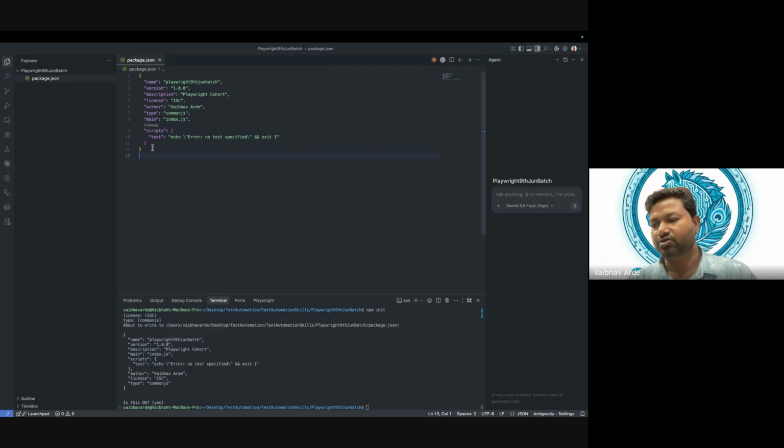When you are working with a team, if somebody says they want something as a dev dependency, not as a dependency, you should know why. Once you know it, it becomes very easy to pick up, and it gives you confidence, even in interviews. These are basic things which are asked in interviews.